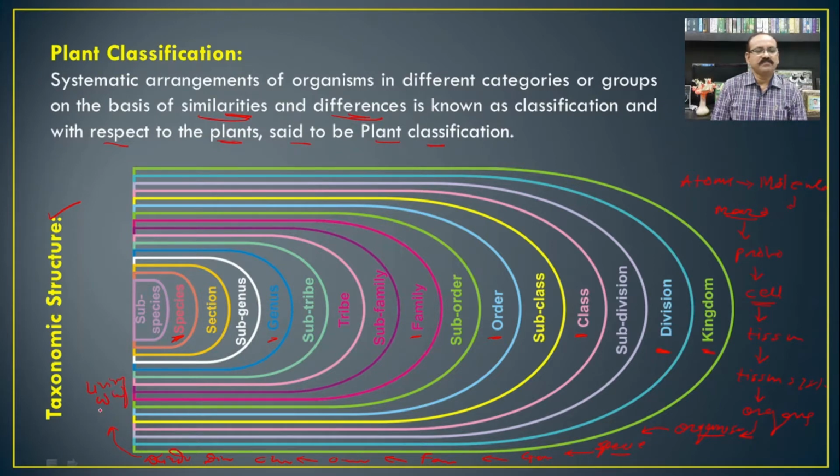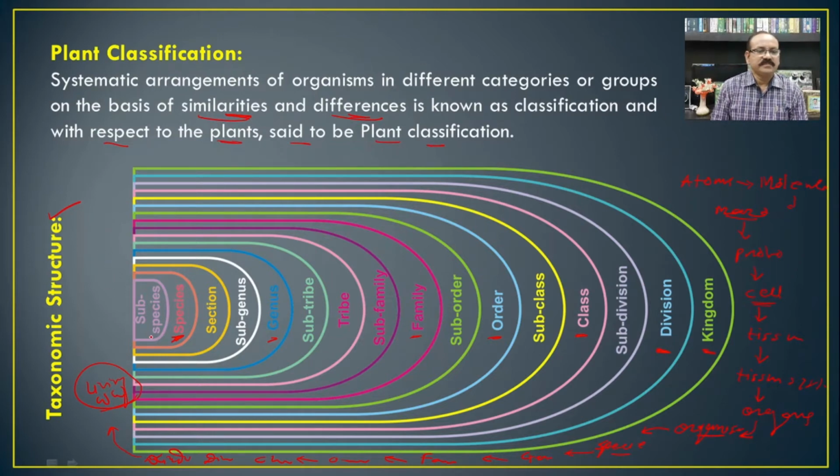So in this way, if we want to study the living world, then we must know about the categorization or the grouping of the organism with respect to the particular characteristics. Such type of grouping or categorization of the organism, we have to consider it as a classification.